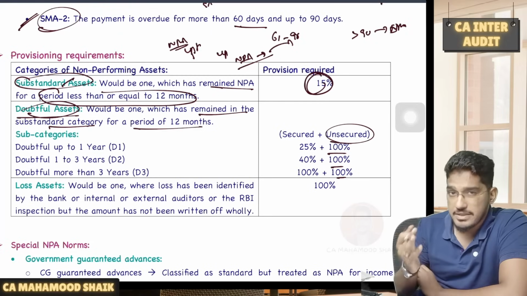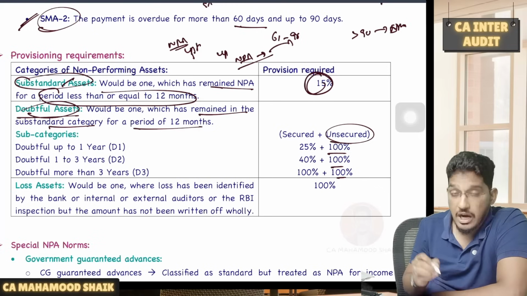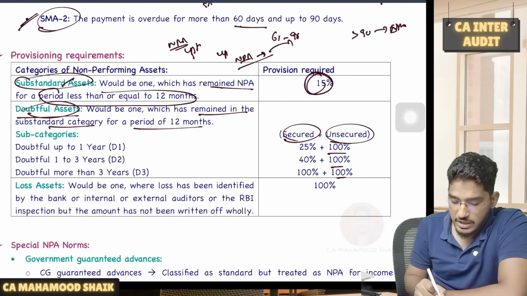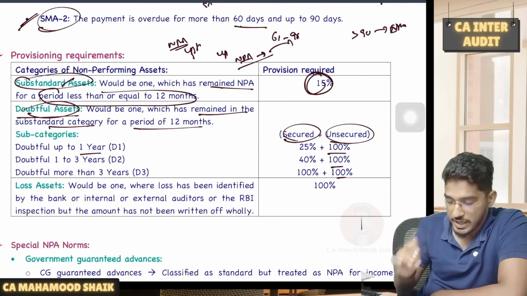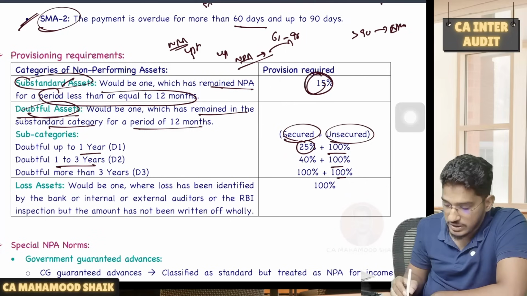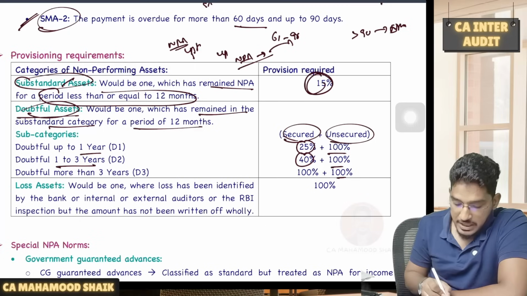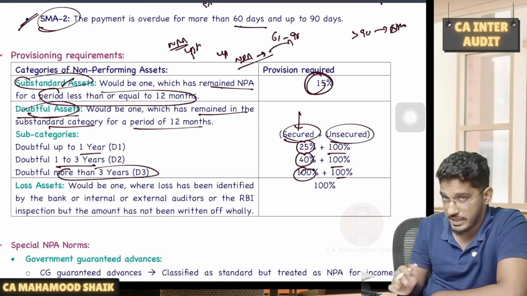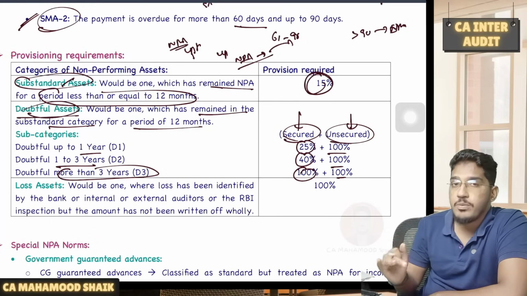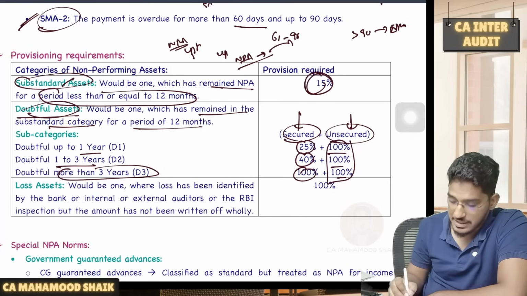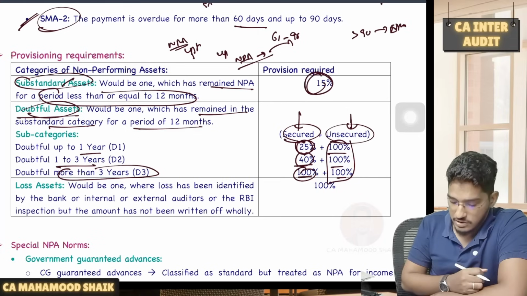However, if the doubtful assets are secured, then we need to check how long it has remained in the doubtful category. If there is a doubtful asset which is secured, and it remained in the doubtful category up to 1 year, for the secured component 25%. If it remained in the doubtful category for 1 to 3 years, for the secured component 40%. If it remained doubtful for more than 3 years, then 100%. This 25, 40, 100 is only for secured. If it is unsecured, no matter how long it remains in the doubtful category, always 100% provision you have to create. Only for the secured part, we have to check 25, 40, 100 depending on how long it is remaining under the doubtful category.